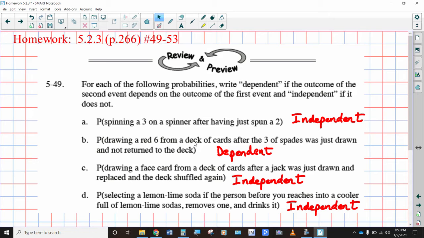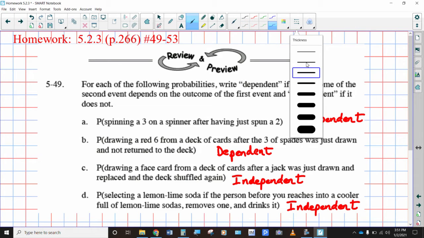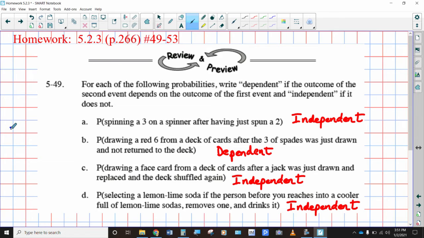Drawing a red 6 from a deck of cards after the 3 of spades has already been drawn. Okay, so let's just go ahead and think about this for a second. If you have drawn the 3 of spades, first of all, the probability of getting a 3 of spades is 1 out of 52. But after you pull it out of the deck, now there are no 3 of spades left in there, and there are only 51 cards remaining. So you can see how the probability has changed for the 3 of spades.